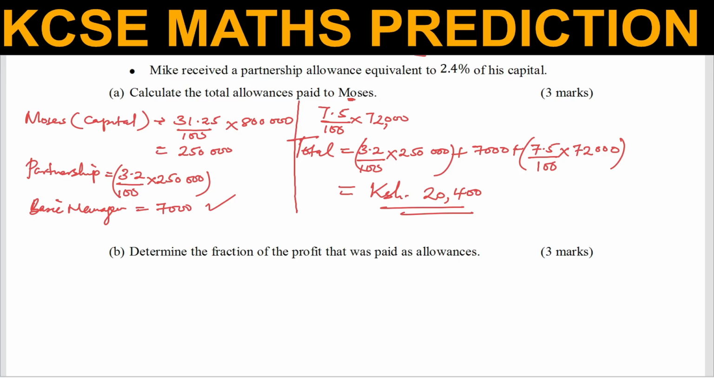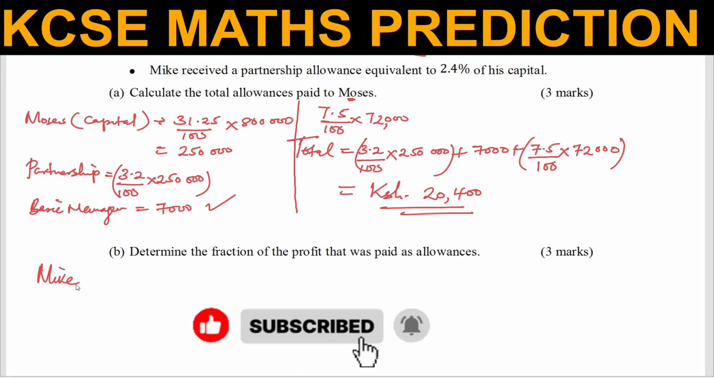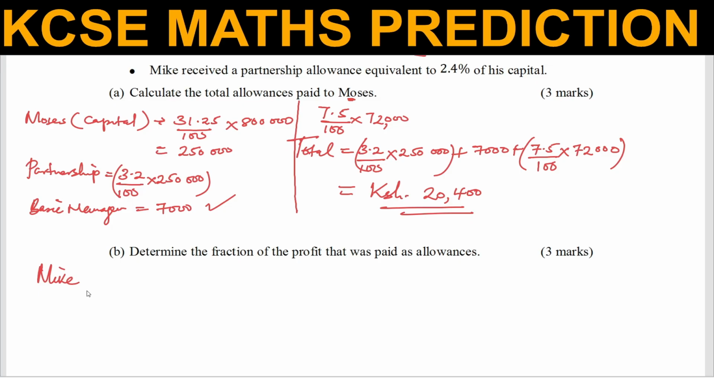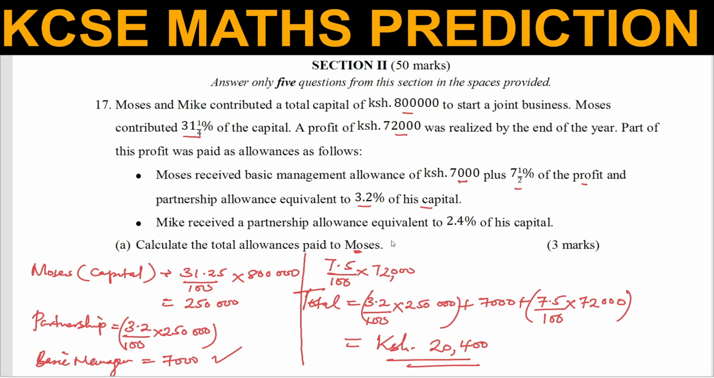So what about Mike? Let's go to the statement up there and read again. So where is Mike? Mike received a partnership allowance equivalent to 2.4% of his capital. So what was the capital that Mike contributed?